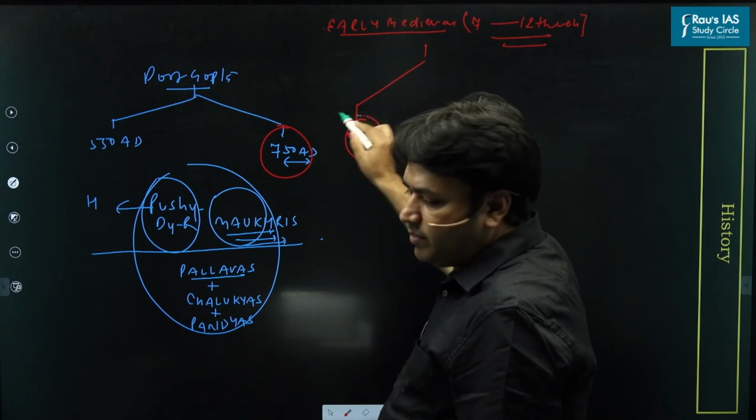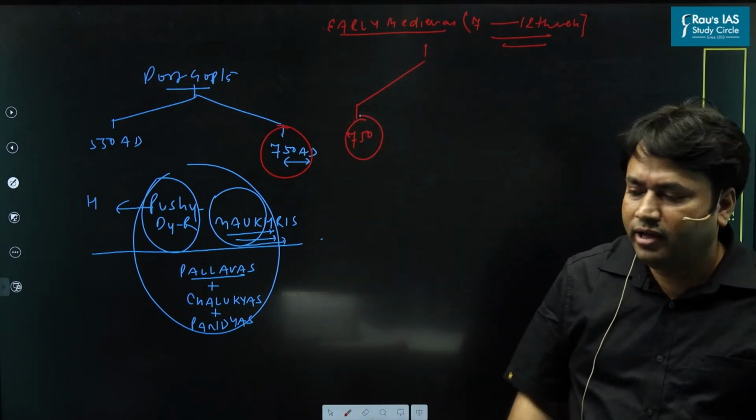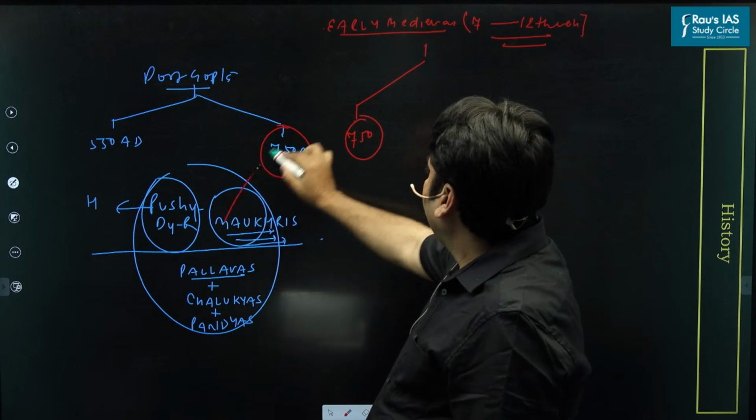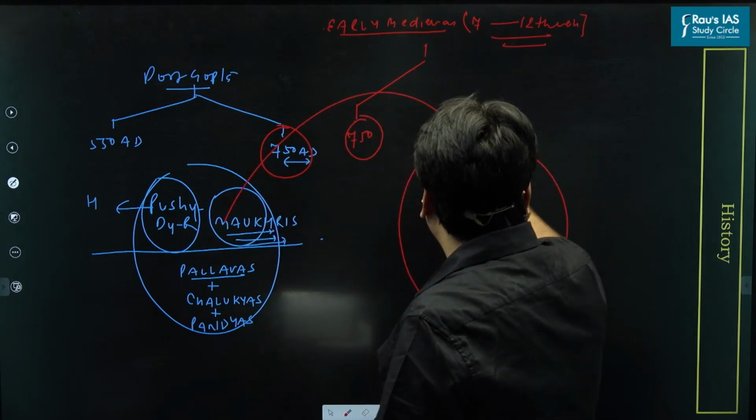After 750, what happens? This also is important. In North India, we see Gurjar-Pratihar as important powers.